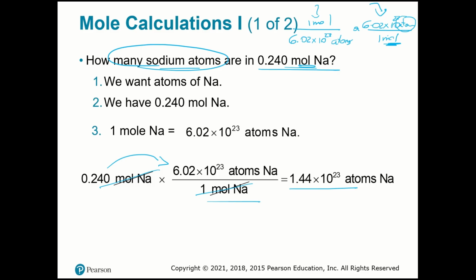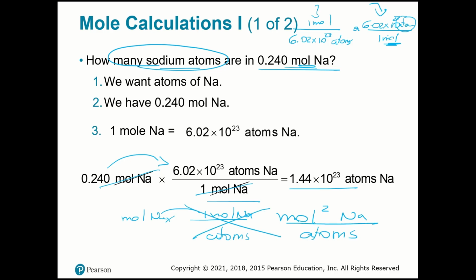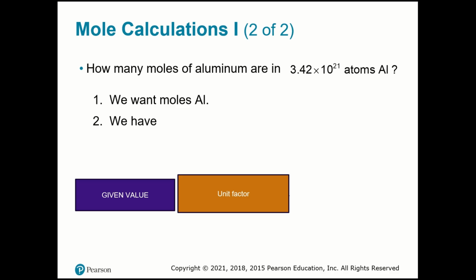If you do the opposite, you're gonna have mole sodium times mole sodium. Look at this, and here will be atoms. So then if you multiply over here, it will be mole squared sodium divided by atoms. That is not the unit you want. So work with the units, because that will help you to know if you're doing the right thing. Okay? So I suggest you pause your video and try this problem by yourself.